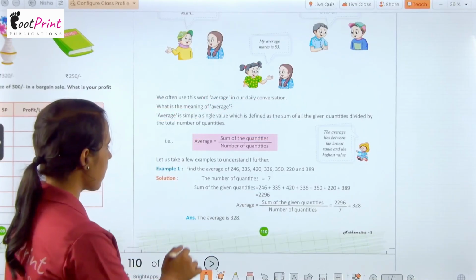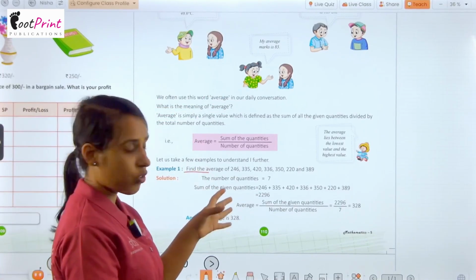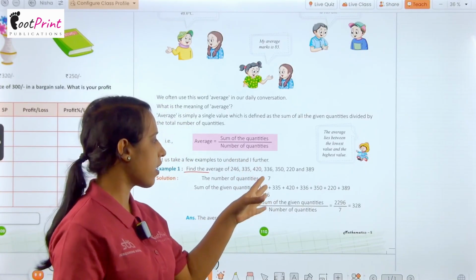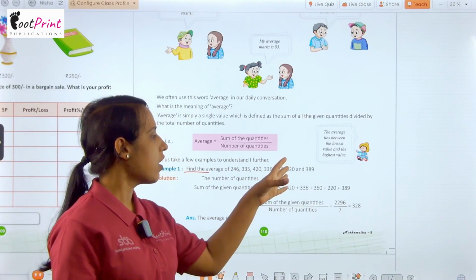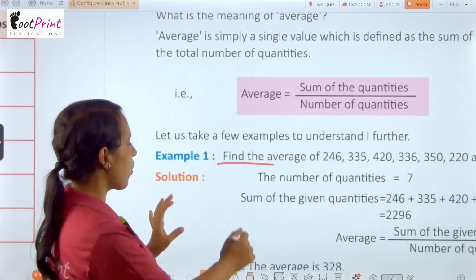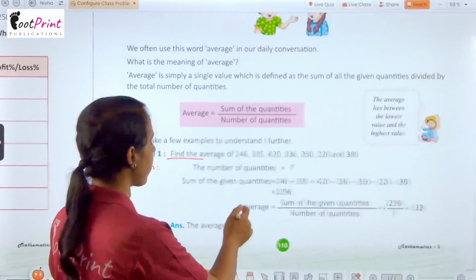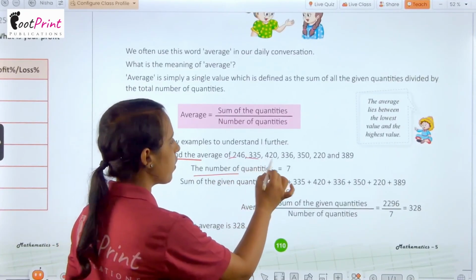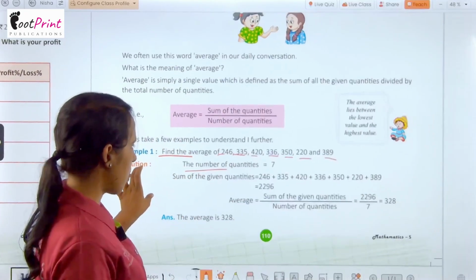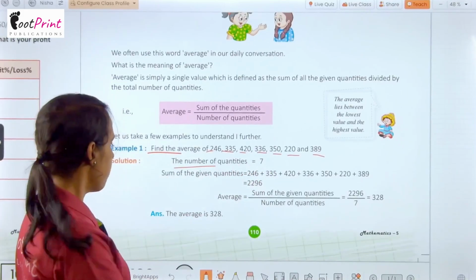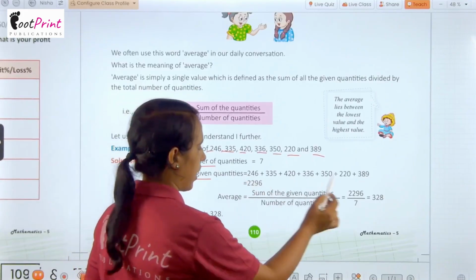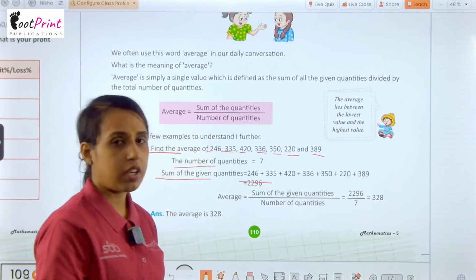First one is find the average of 246, 335, 420, 336, 350, 220 and 389. Okay, so here we have the number of quantities are 7. 1, 2, 3, 4, 5, 6, 7. So here we have 7 quantities. So number of quantities are here 7, and we have to find out the sum of all the quantities. And after adding that, we get here 2096.